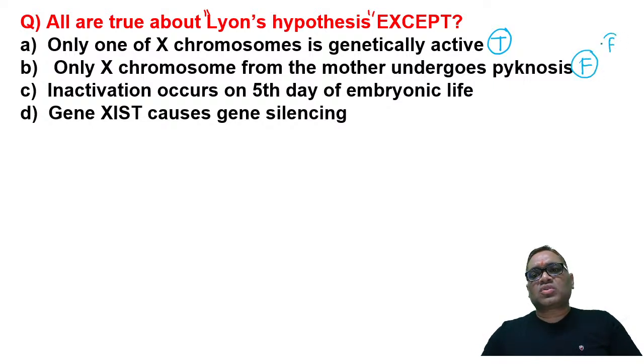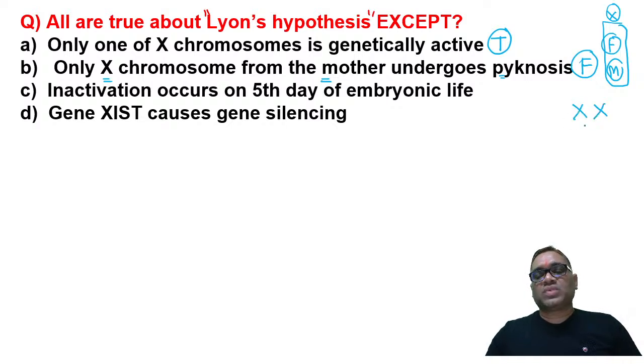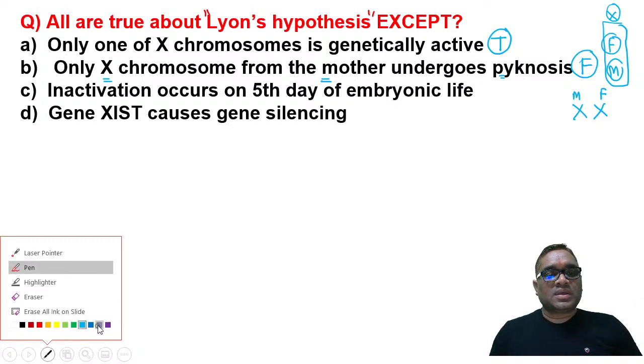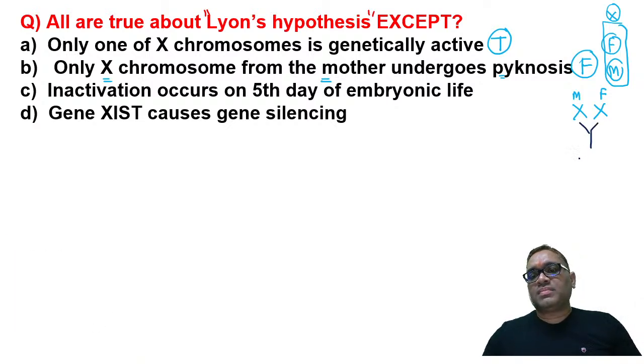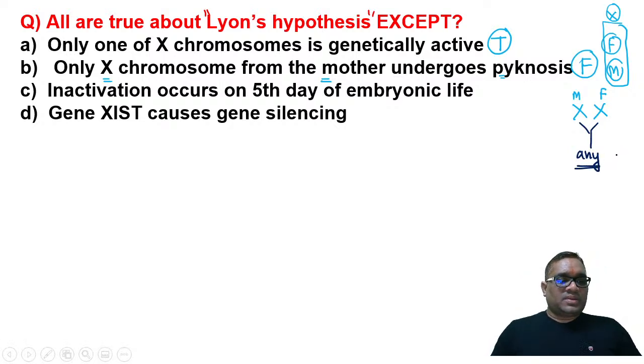It can be the father's chromosome also, or the mother's chromosome also. So any of the parents' X chromosome can undergo pycnosis. Please remember, only X chromosome from the mother undergoes pycnosis is the false statement. See what I am showing you. Suppose these are the two X chromosomes. This is derived from the mother and this is from the father. Who will have pycnosis or inactivation? Remember, any of them can have inactivation.